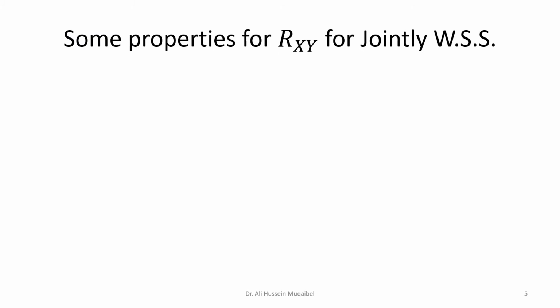Some properties of the cross-correlation function. Remember that Rxy is different from Ryx, because now the order matters, since we have two different quantities. So just make sure that if you flip the sign of tau, they become equal: Rxy at minus tau equals Ryx at tau.